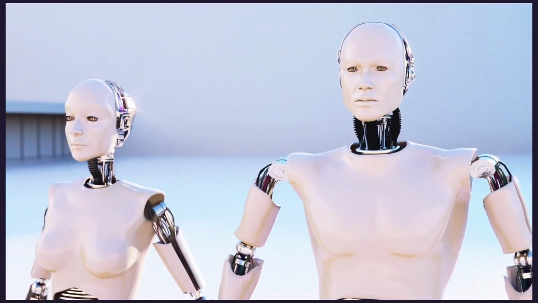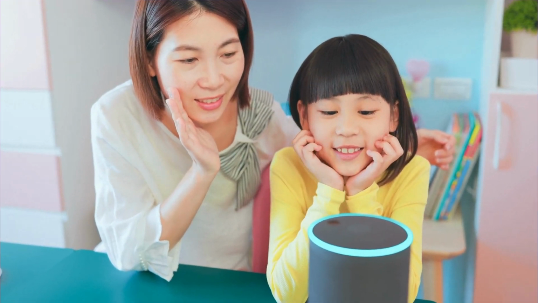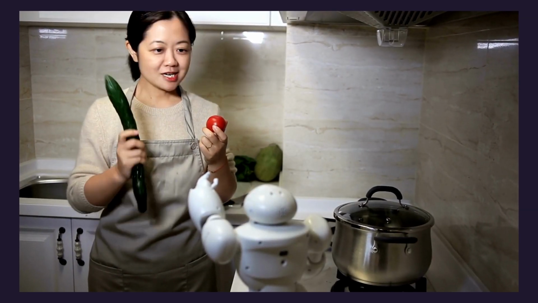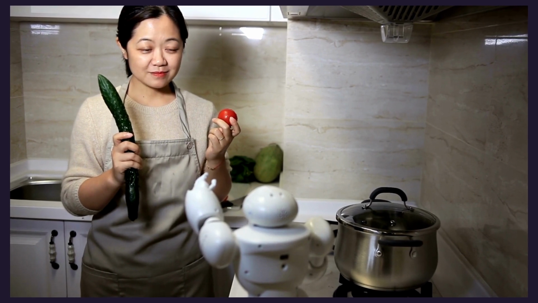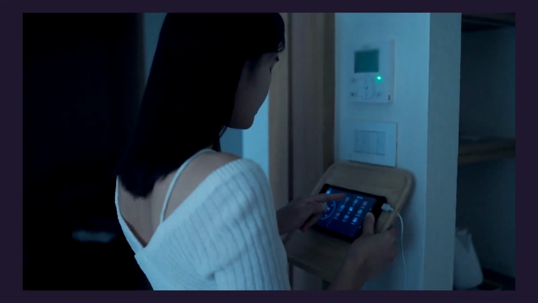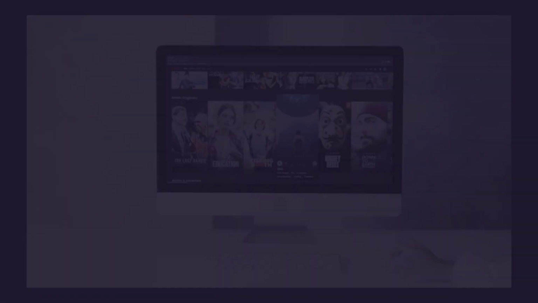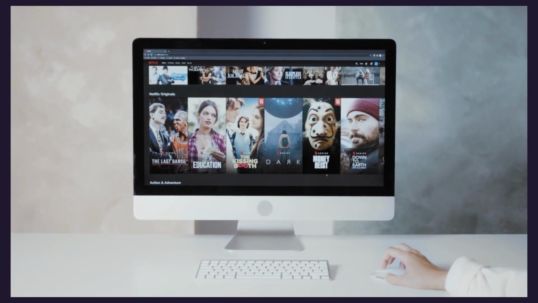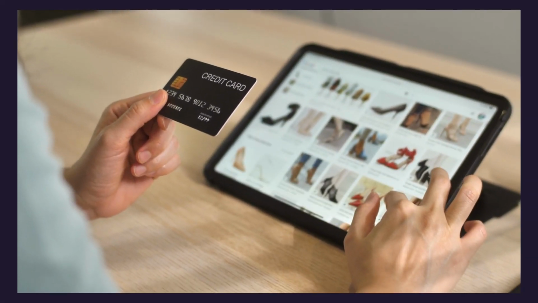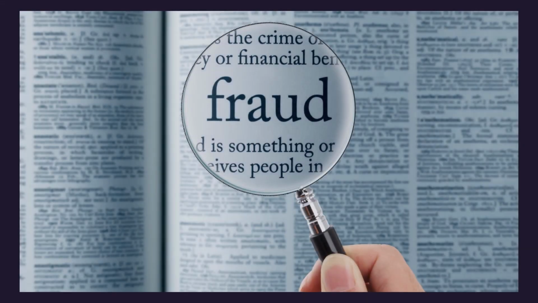Virtual assistants: Siri, Alexa, and Google Assistant are all examples of virtual assistants that use AI to understand your voice commands and complete tasks for you. You can use them to set alarms, play music, control smart home devices, and more. Recommendation engines: Netflix, Spotify, and Amazon all use AI to recommend movies, TV shows, music, and products to you based on your past activity. This helps you discover new things that you might enjoy.